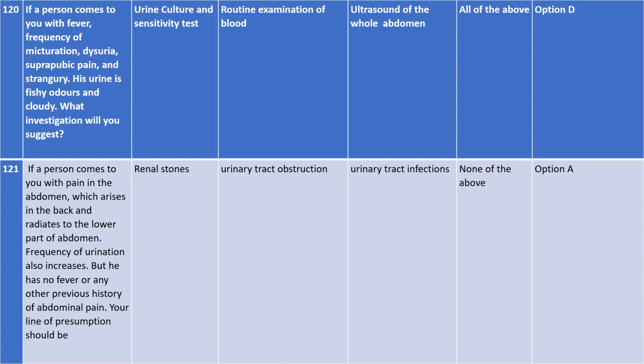So let us repeat again. If a person comes to you with pain in his abdomen as well as in his back, and the pain is so severe that it radiates to the lower abdomen, and his frequency of urination also increases, but he does not show any sign of fever or any previous history of abdominal pain, then you can presume that the person has a renal stone.